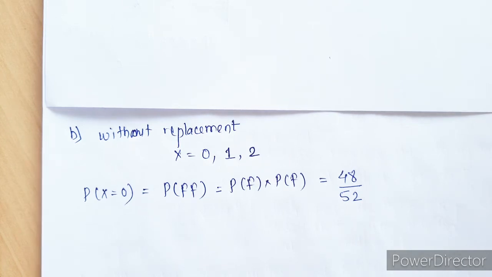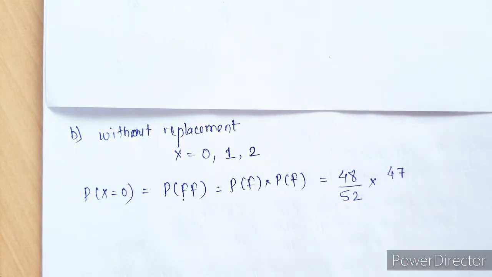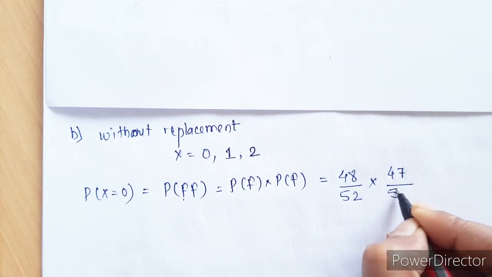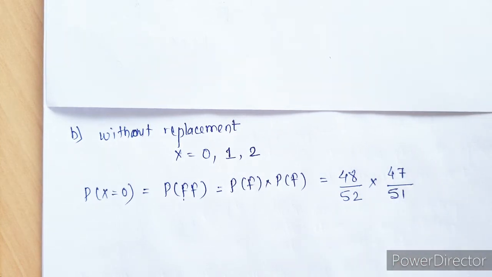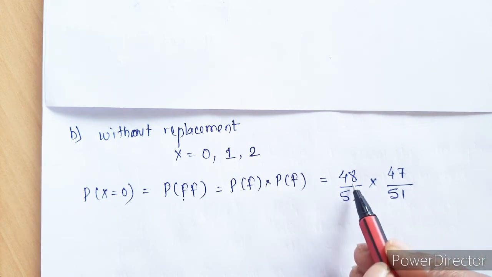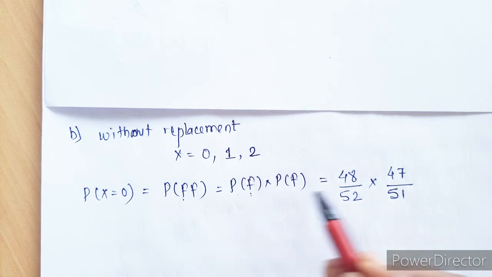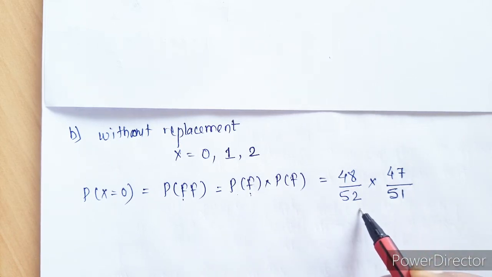Assuming that the first card whatever we have taken is a non-A's card, in the second also we are assuming that it is a non-A's card. So the remaining cards with us which are non-A's are 47, and in a deck the total cards we have are 51. Let me just repeat this. In a total deck of 52 cards, we have 48 cards which are non-A's cards, that is failure. So the probability of getting failure is 48 upon 52, right.